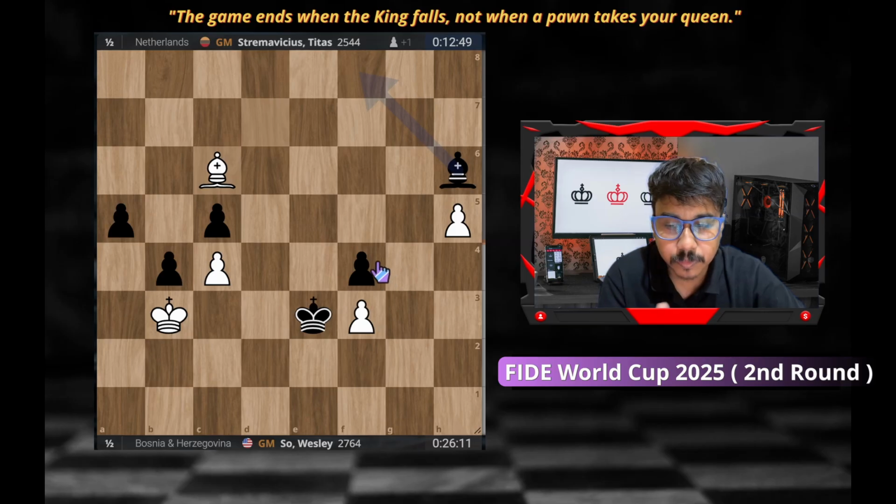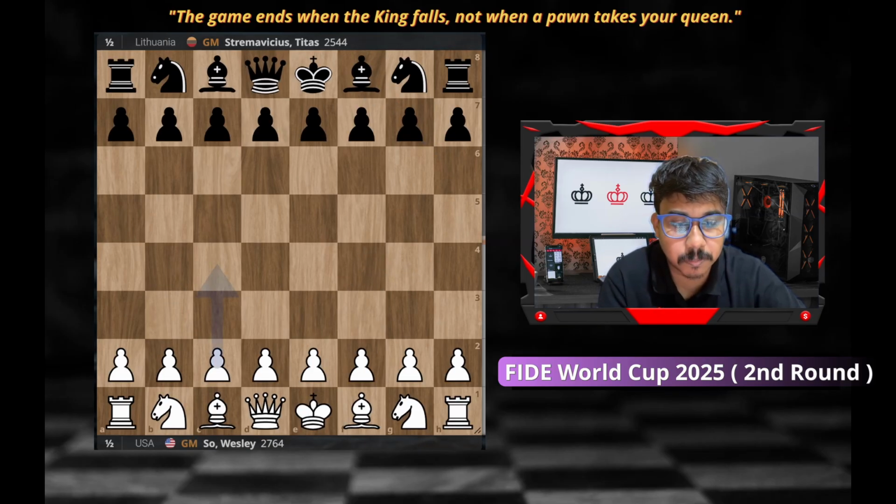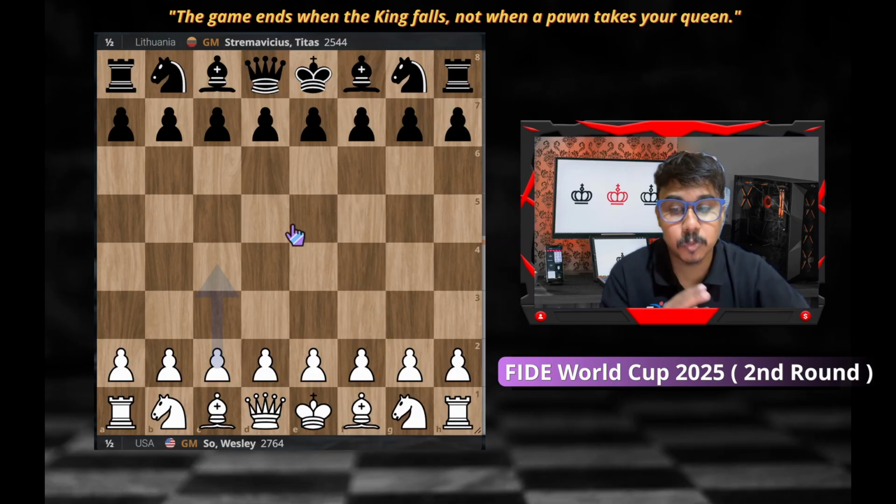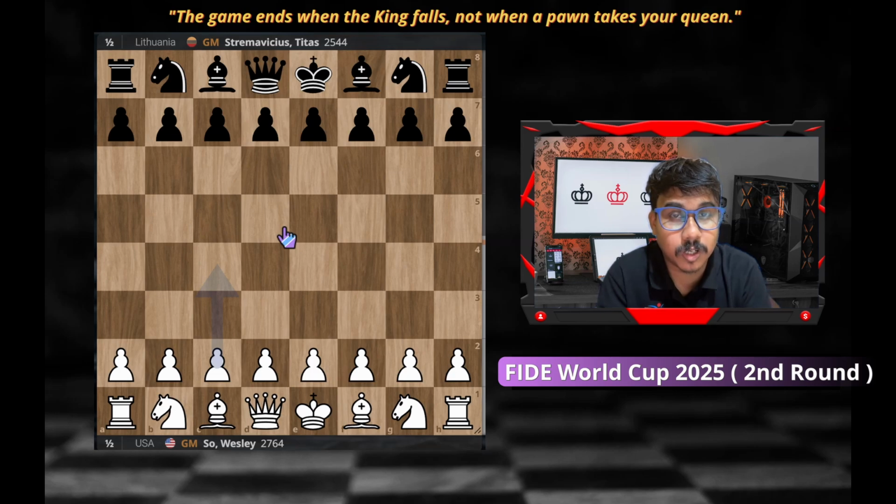Wesley also made a draw with Semavic Titas, the Lithuanian GM. And the thing you will see is that most of the top class grandmasters made draws because they are not playing open tournaments all over the world. Whenever you are not playing open tournaments, you are only playing closed invitational tournaments. So you only know about those 10, 12, 15 opponents at your level. Whenever you face an unknown opponent, it's very evident that you are not well prepared, right? They are holding the game. They are not making mistakes, right? So you are not able to break that territory because not everyone is Magnus Carlsen or Garry Kasparov. So that's why most of the games ended as a draw, even with the white pieces, they're not able to take that advantage.